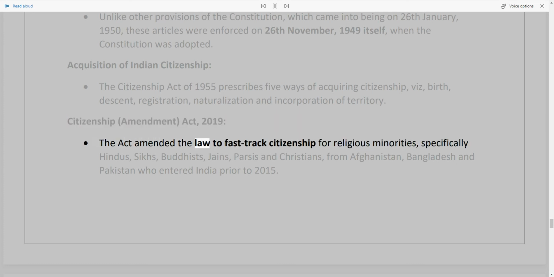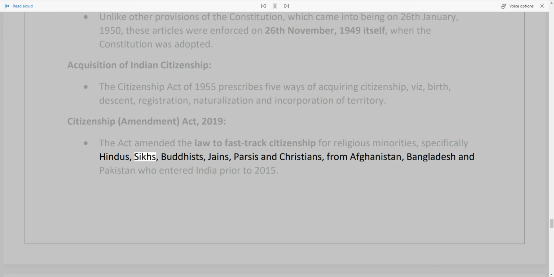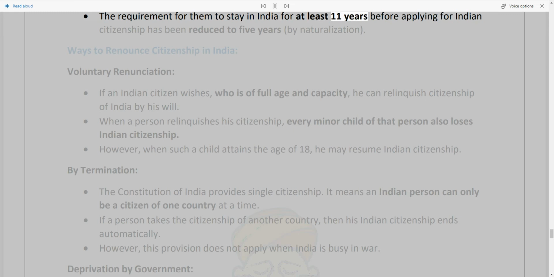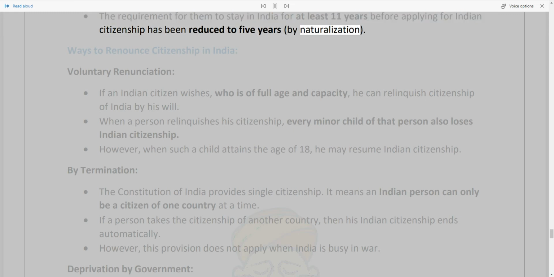Citizenship Amendment Act, 2019. The Act amended the law to fast-track citizenship for religious minorities, specifically Hindus, Sikhs, Buddhists, Jains, Parsis, and Christians, from Afghanistan, Bangladesh and Pakistan who entered India prior to 2015. The requirement for them to stay in India for at least 11 years before applying for Indian citizenship has been reduced to 5 years, by naturalization.